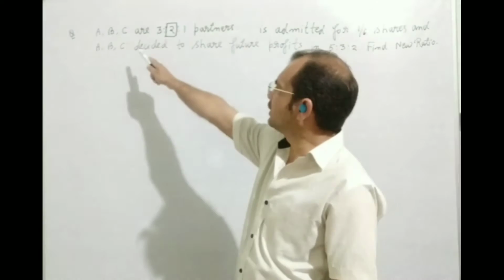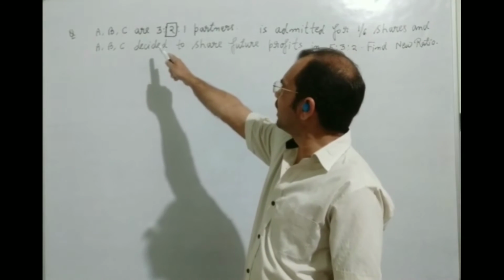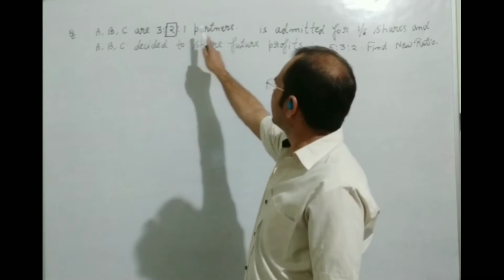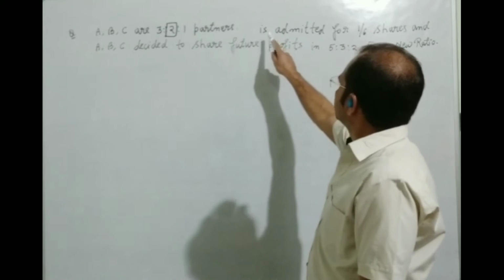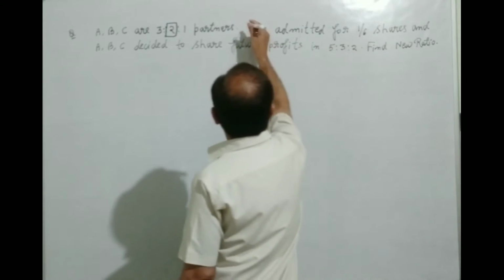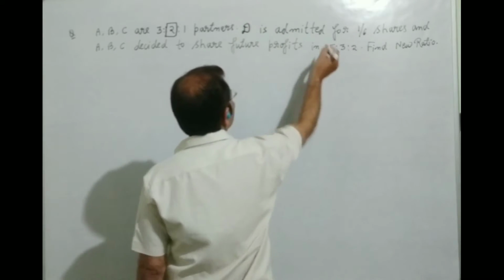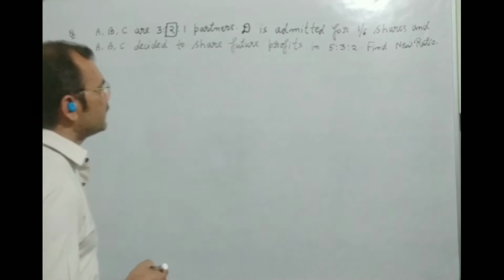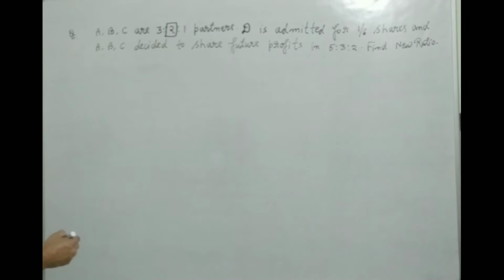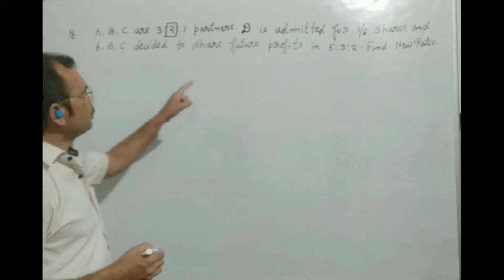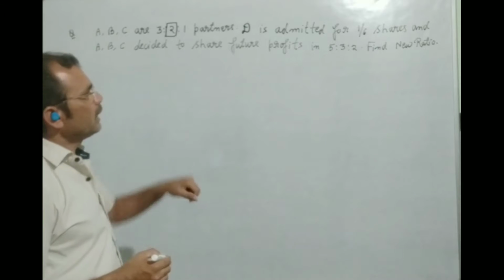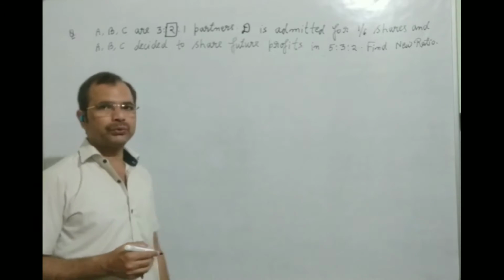There are three partners A, B, C who are 3:2:1 partners. D is admitted for 1/6 share, and A, B, C decided to share future profit in the ratio 5:3:2.